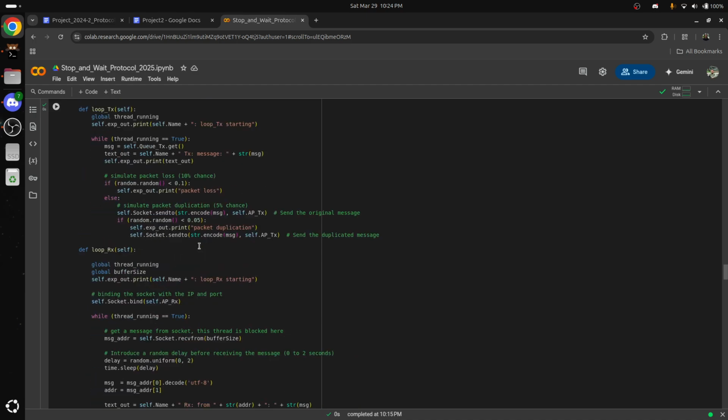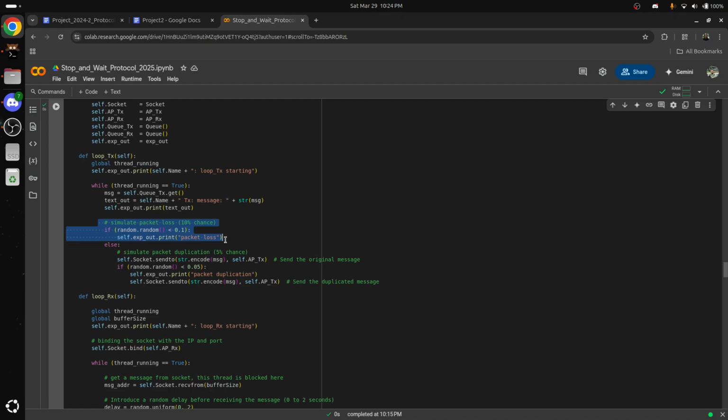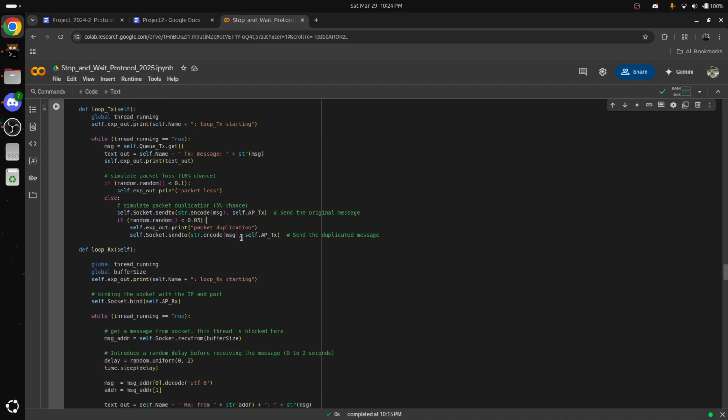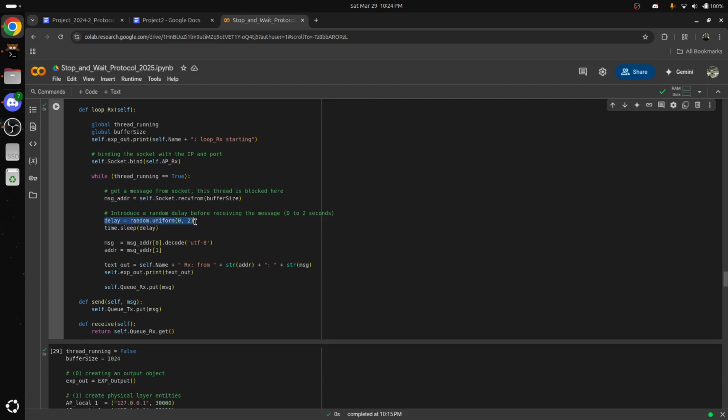So here we see that we are first checking if there's a chance for the packet to be lost, and if it's not, then we also check if there's a chance that the packet be duplicated. If so, we send it once and then a second time as the duplicate. We also introduce a delay from zero up until 2 seconds, and uniform just means that it goes from zero all the way, as a floating point, up to two.